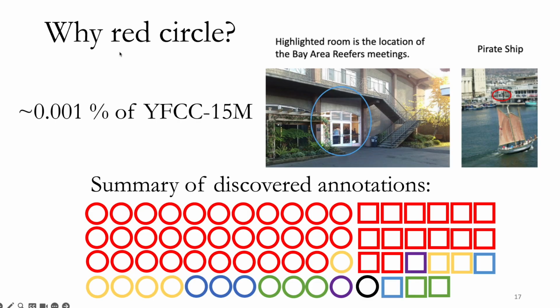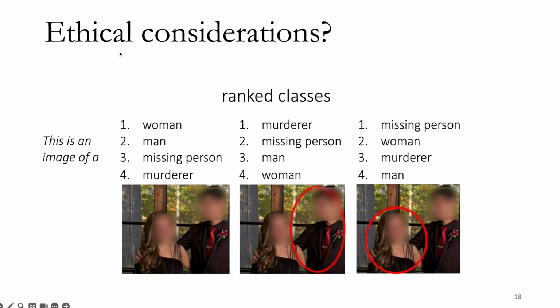We explore YFCC 15M, which is part of CLIP's pre-training data. We train a classifier in order to find annotated images, and find that in about 0.001% of the data there are such annotations, and I show two of them on the right. The captions of the images correspond to the annotated regions. Below we show an infographic of the annotations we discover. The annotations we were able to mine were all of circles on the left and rectangles on the right. For both shapes, there was a big majority of red ones, as we can see. There is a small number of yellow, blue and green annotations as well.